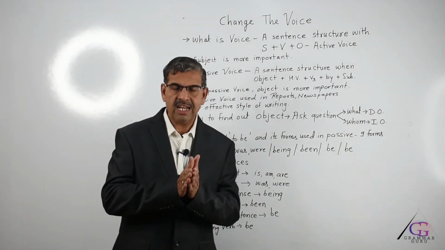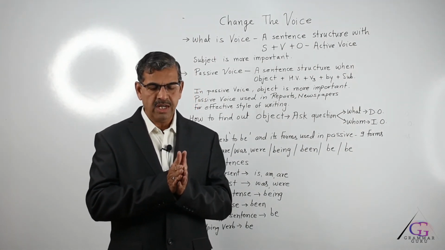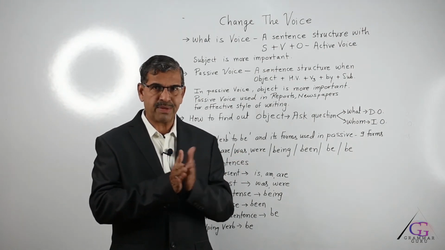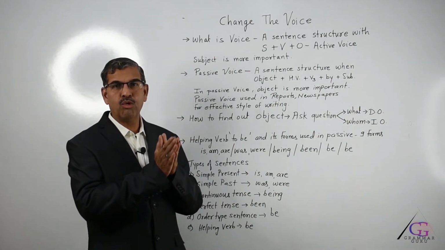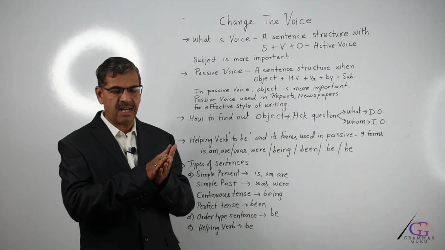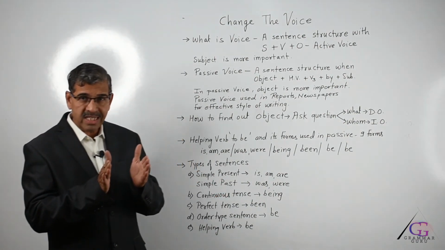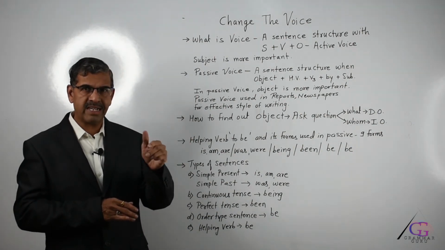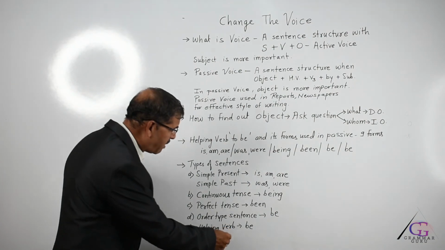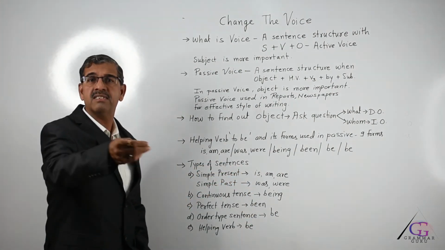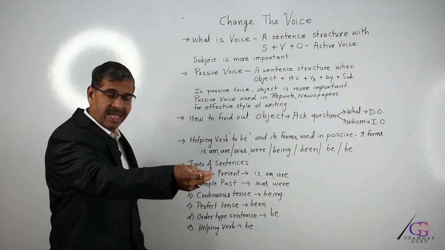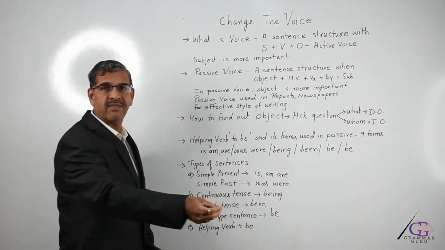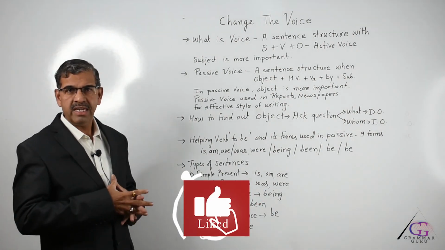Actually there are helping verbs that play an important role. That is, am, is, are, was, were, have, has, had, do, does, did. These are the primary ones, and there are other modals like can, could, will, would, shall, should, may, might and must. Out of these, whenever you see can or could, will or would, shall or should, may or might and must, our answer should be followed by "be". If there is must in the sentence, the answer should be "must be". If there is can, it should be "can be". Simply I am saying, whenever you see a helping verb, then you have to just place "be" after that, and your answer in passive voice will be easy.